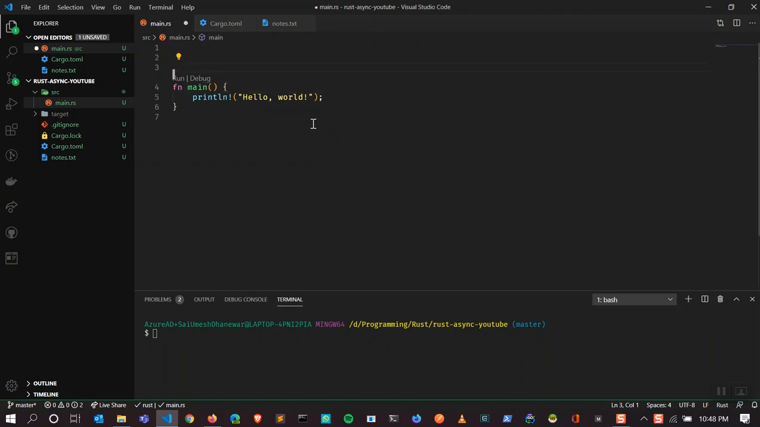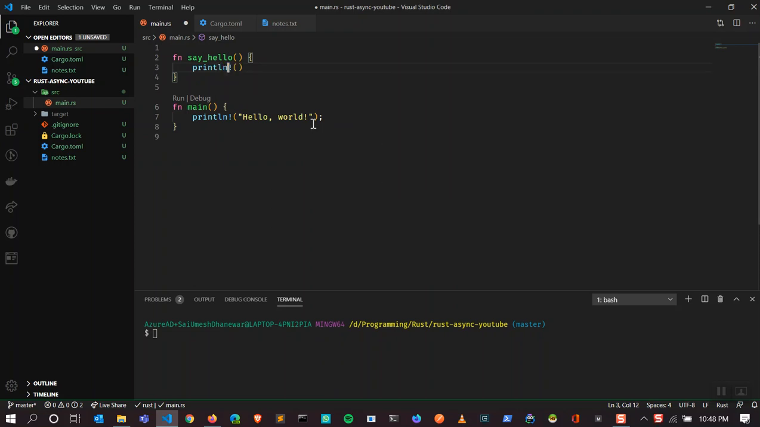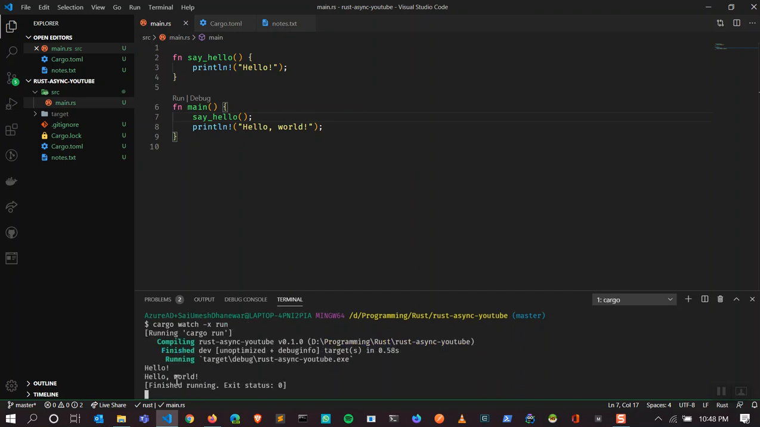So let's write a simple function. Let's say function say_hello. Probably this will print hello. So call that function, say hello, and run cargo watch -x. Okay, so it says hello and hello world.